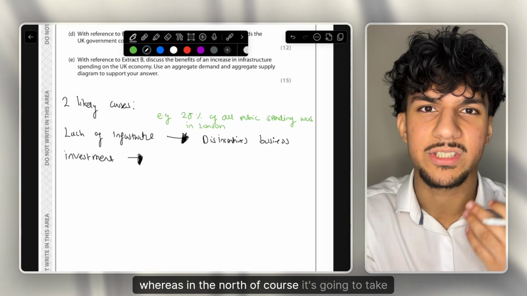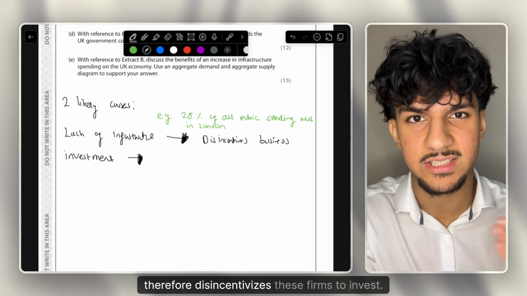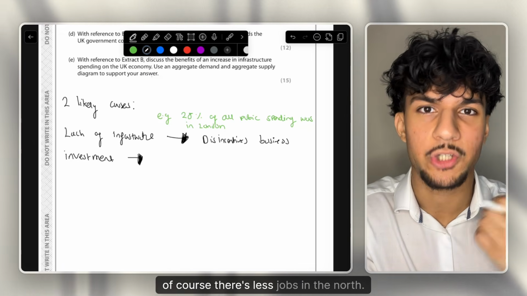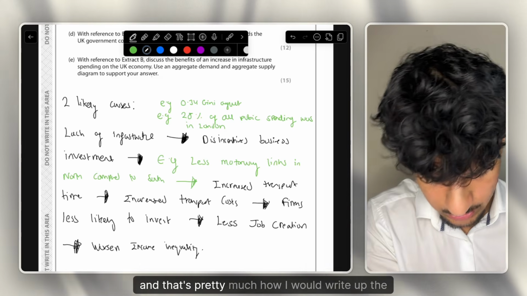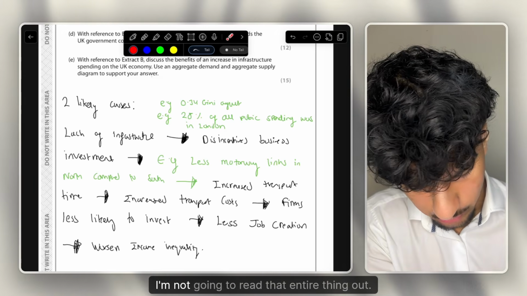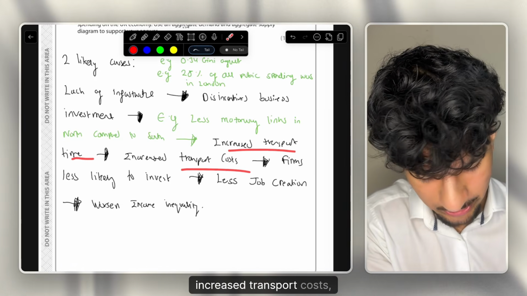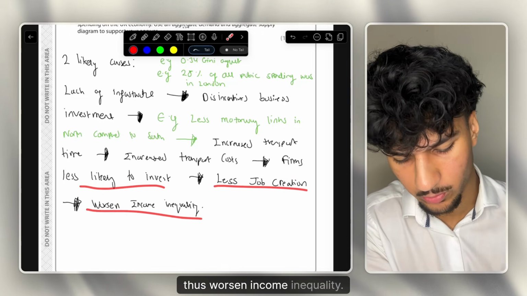Whereas in the north, it's going to take these firms longer to transport, increasing costs, therefore disincentivizing these firms to invest. And if there's fewer firms investing into the north, there's fewer jobs in the north, meaning that it leads to income inequality. And that's pretty much how I would write up the entire point. I'm not going to read that entire thing out, well, I might. So: increased transport time, increased transport costs, firms are less likely to invest, less job creation, thus worsening income inequality.